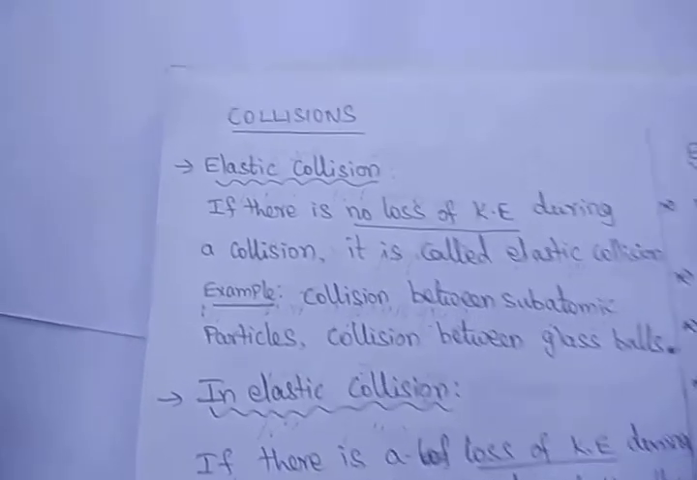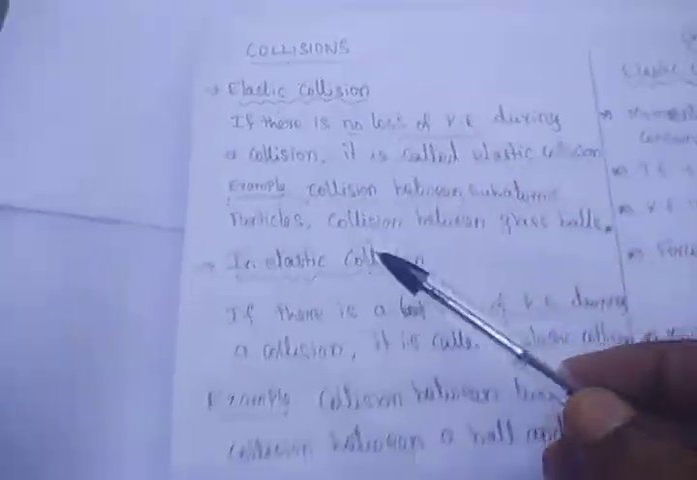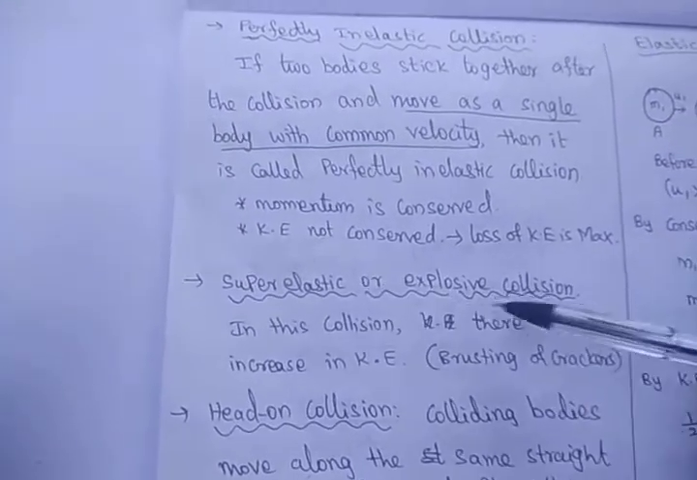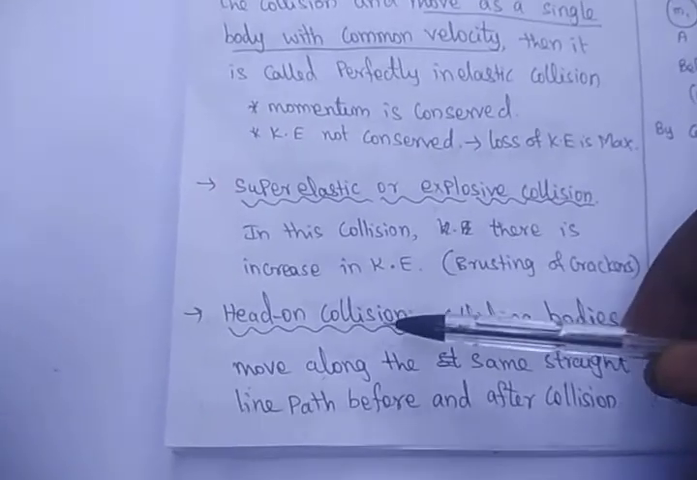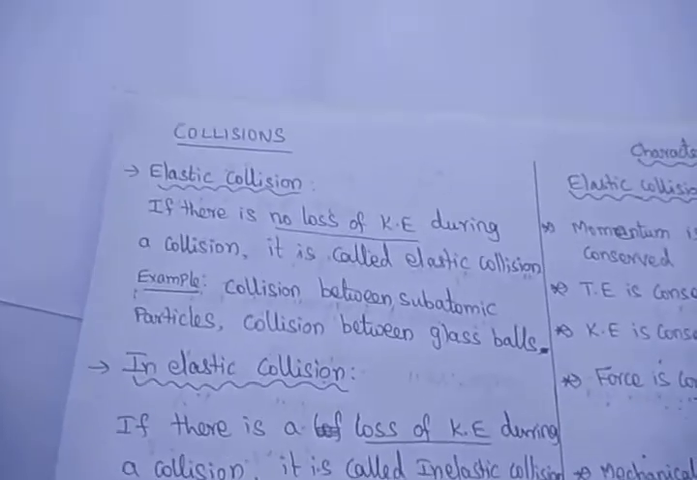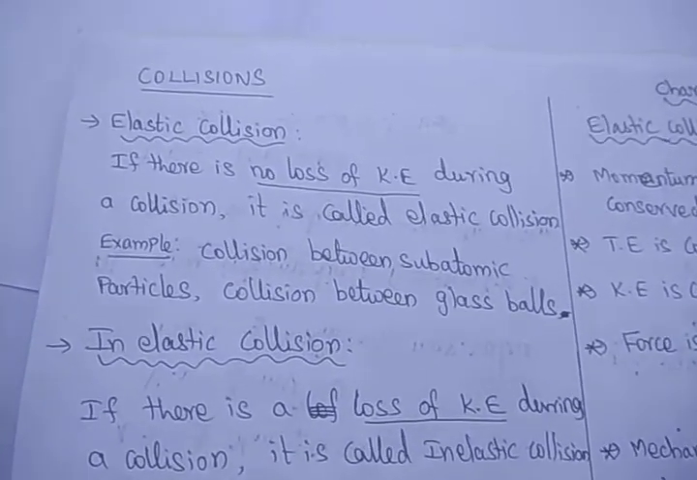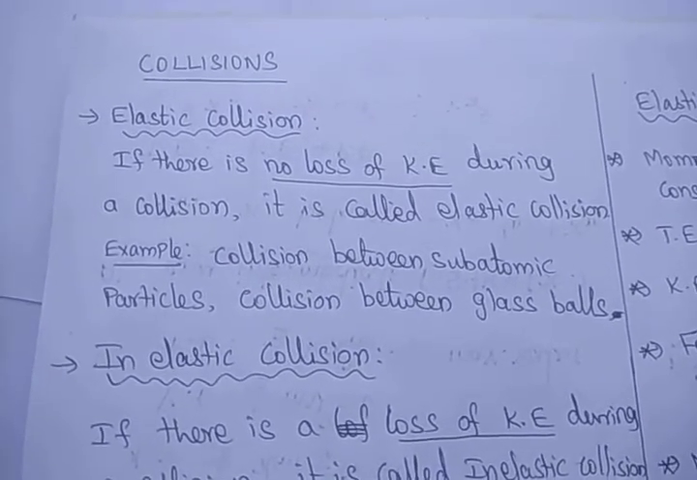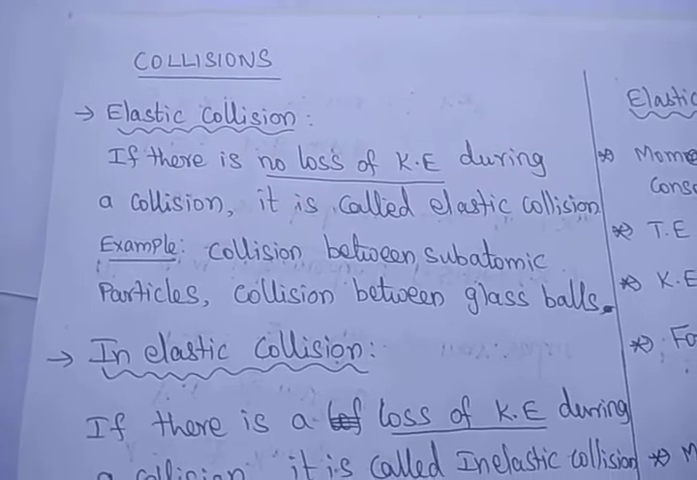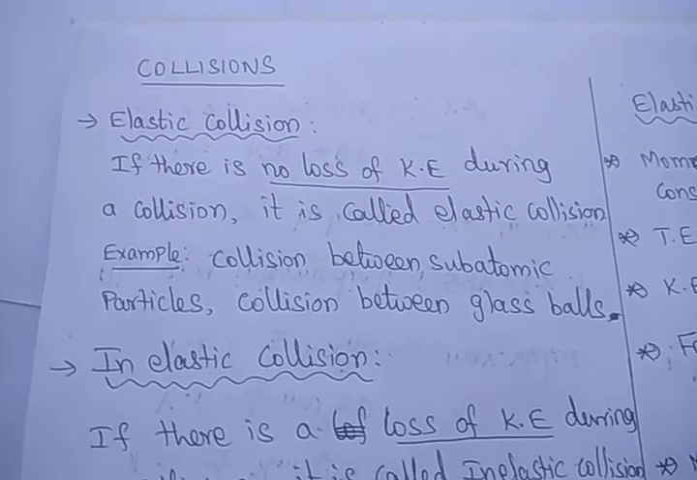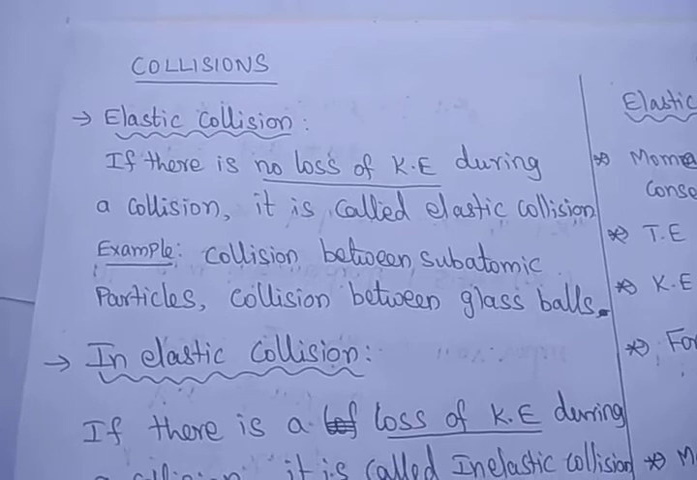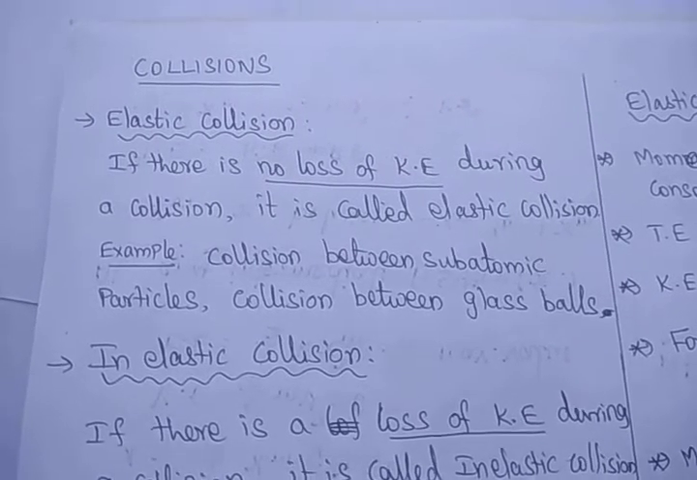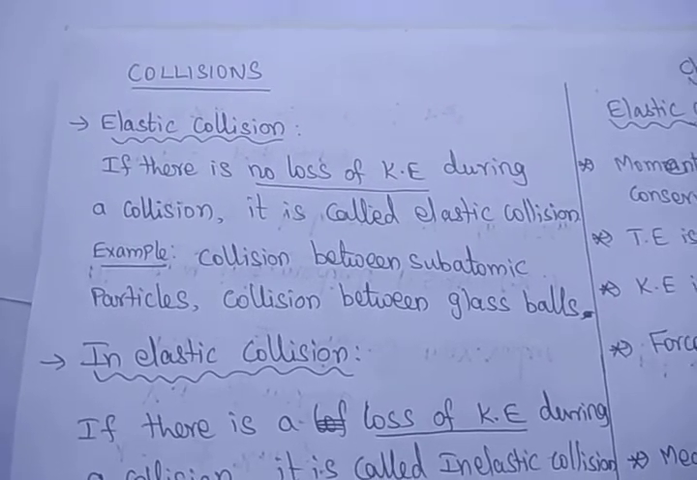The types of collisions are elastic collision, inelastic collision, perfectly inelastic collision, super elastic or explosive collision, and finally head-on collision. Collision means when two bodies collide with each other. Elastic collision means there is no loss of kinetic energy during the collision. Example: the collision between subatomic particles and glass balls.